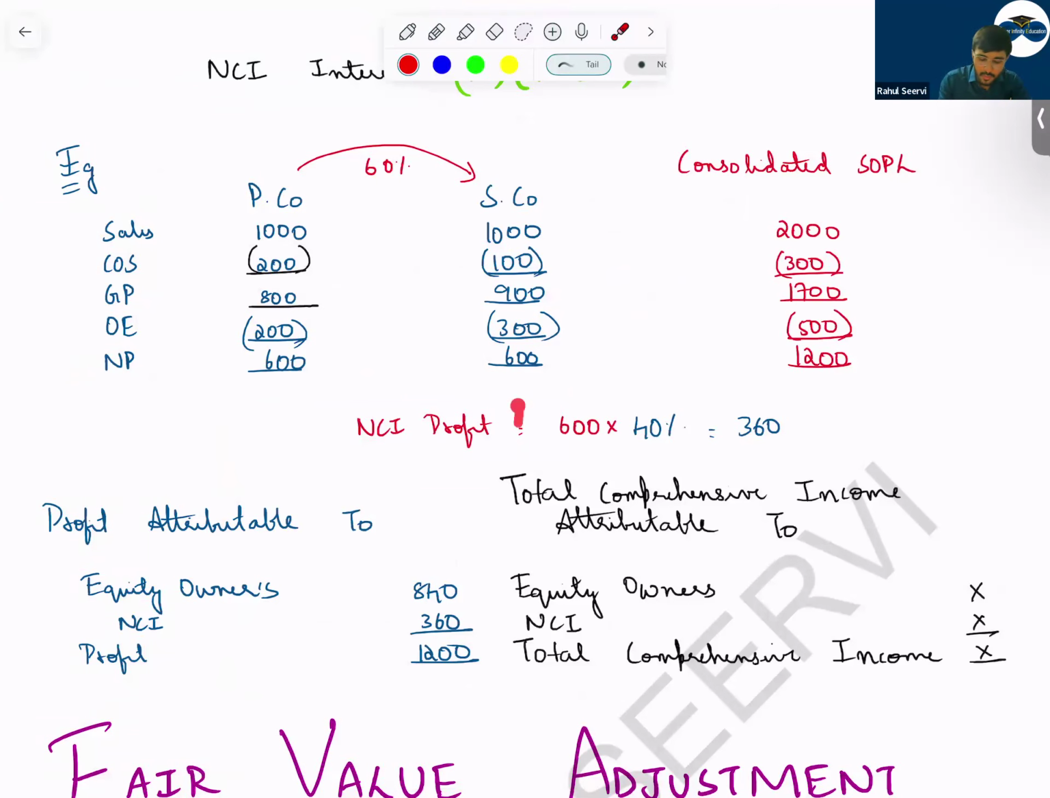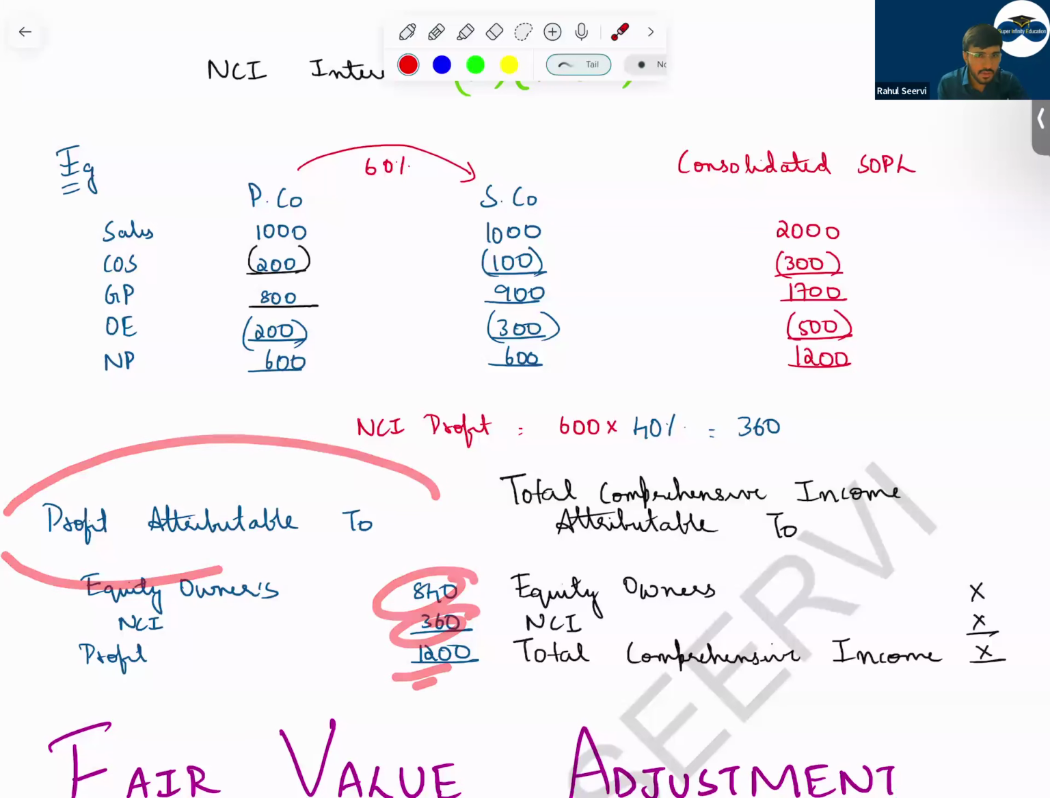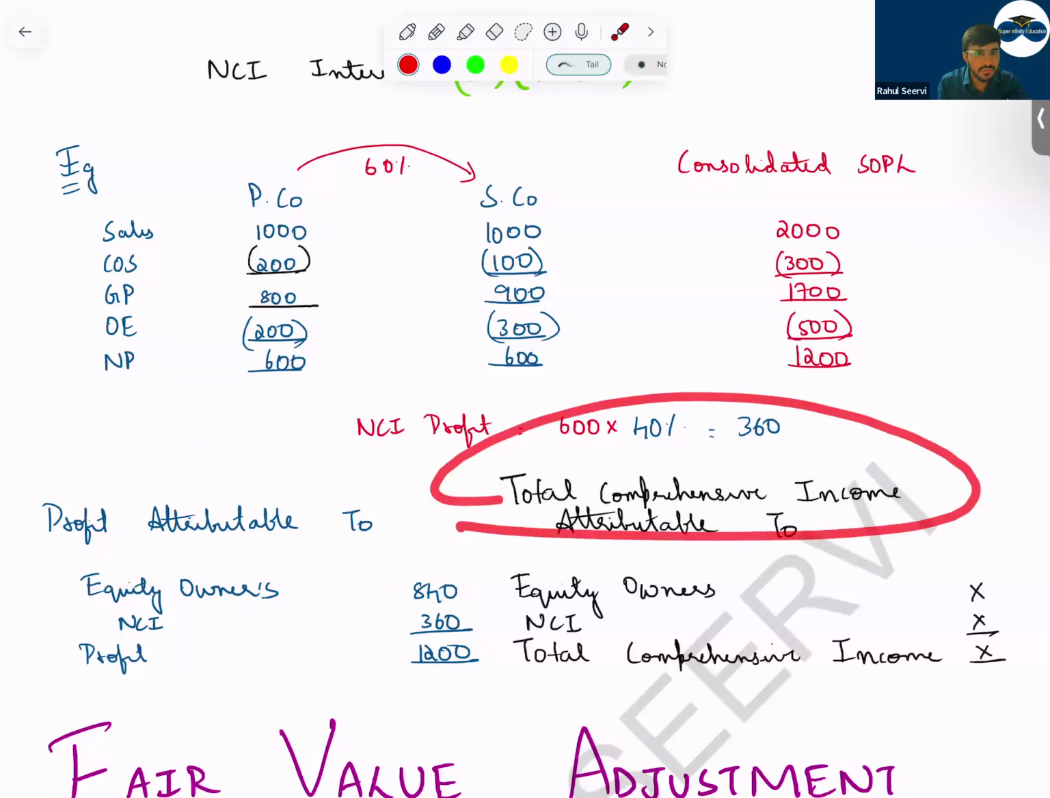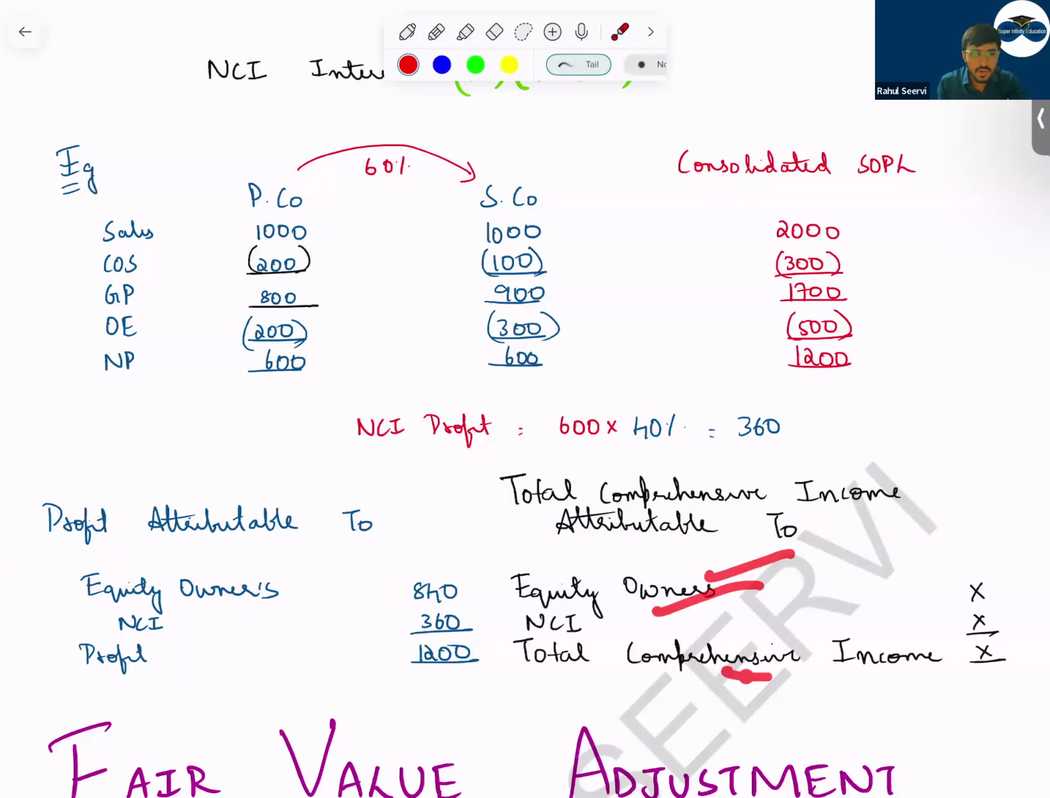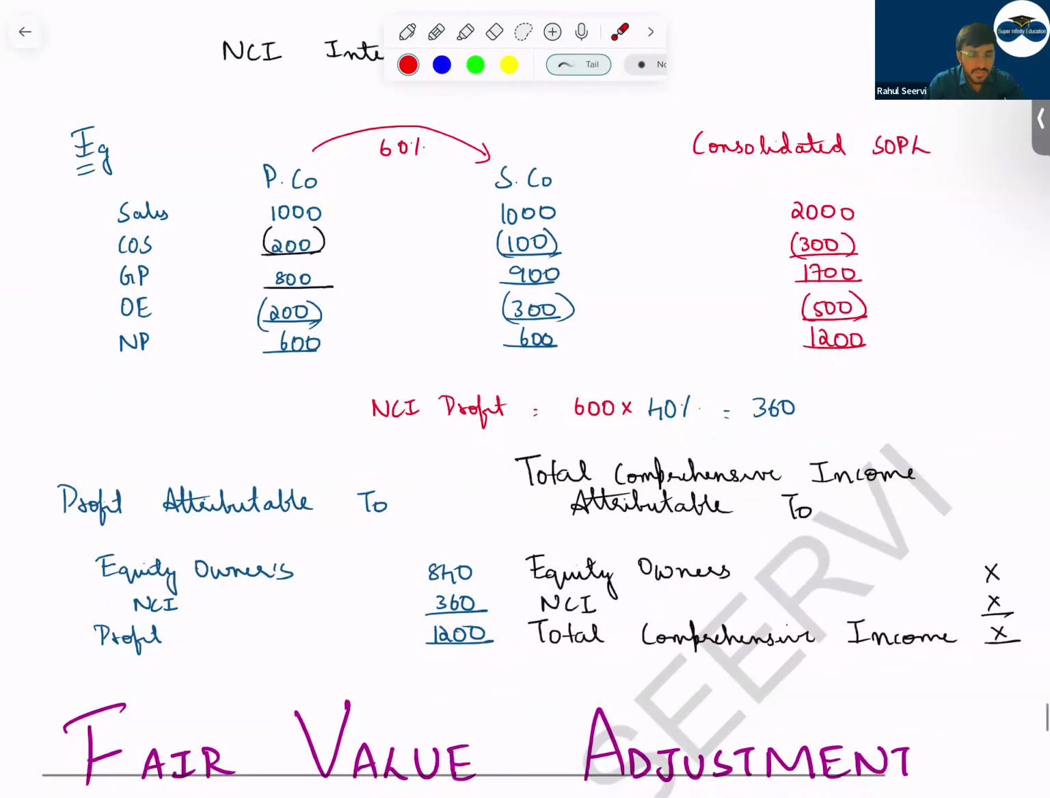Out of the 1,200, the profit belongs to the owners and the NCI, that is the parent company. So now, to calculate the profit of NCI, will the 600 belong to NCI? No, only the subsidiary's profit will belong to NCI. So the 600 I take at 40 percent. I say 360 belongs to NCI, and the remaining will belong to the parent company. So 840 belongs to the parent. You do this for profit attributable. The same you do for total comprehensive income also, for equity owners and NCI. The total comprehensive income will include this 1,200 plus revaluation surplus or fair value through OCI. These are the two adjustments which will be tested in FR. Other than this, nothing will be there.